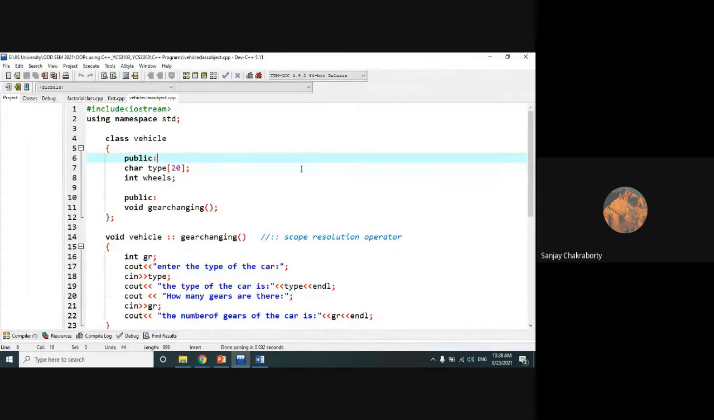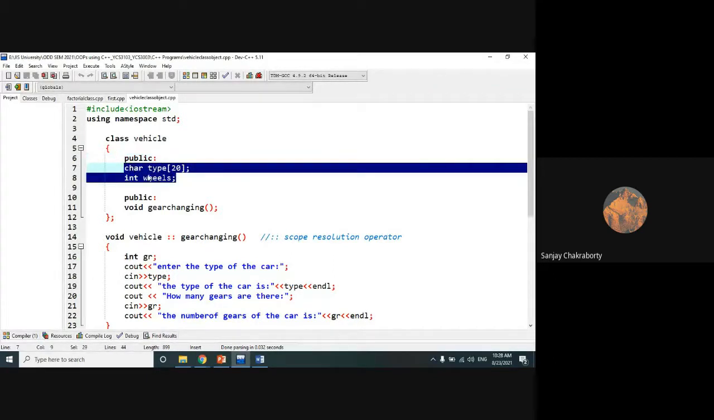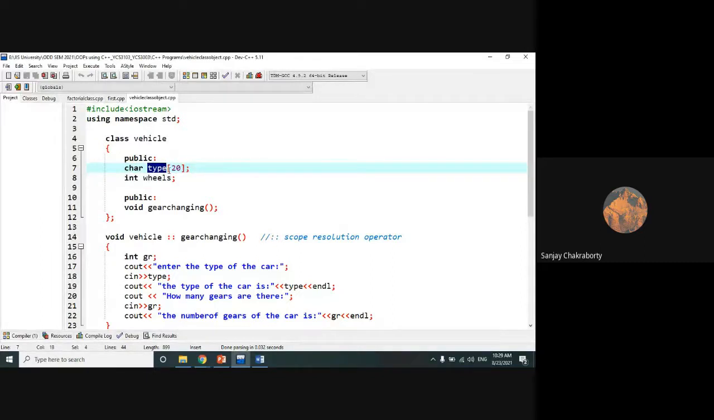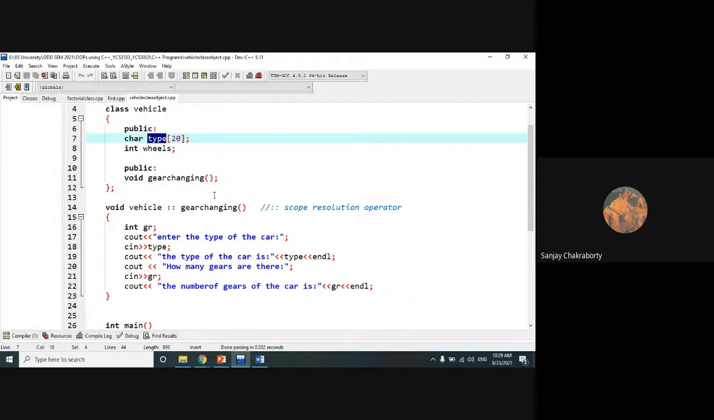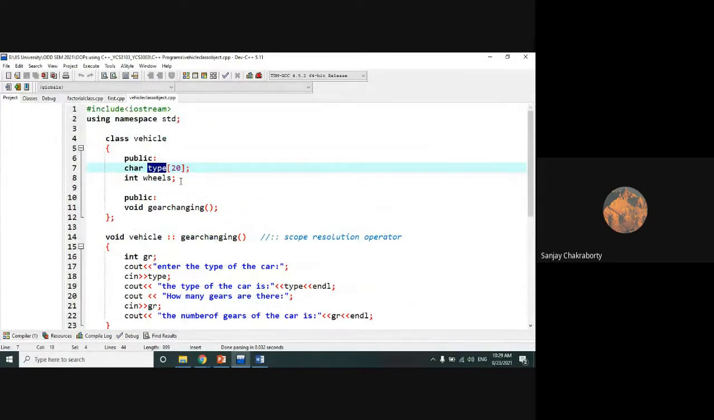In that vehicle class, I have defined two data members. One is the type of the vehicle, that means whether it is a two-wheeler, four-wheeler, or, if you consider it is a car, whether it's a family car or sports car, like this. The other is the number of wheels. If it is a truck kind of vehicle, then it may have 10 wheels, or 12, even 14 wheels. If it is a family car, then it should be 4 wheels. If it is an auto rickshaw, then it has 3 wheels. So these are the data I have defined, which I have made public for easy access.